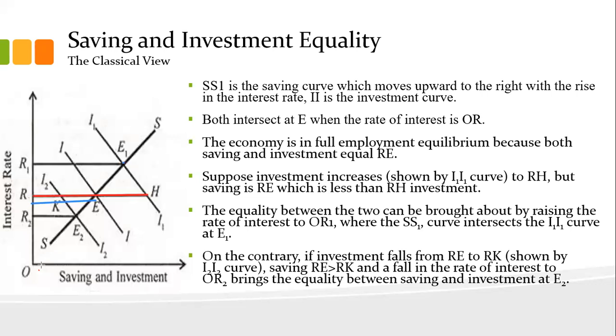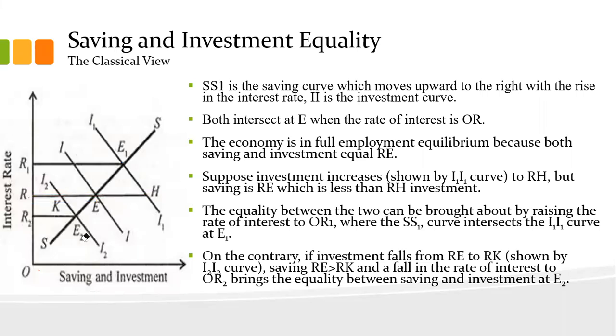On the contrary, suppose investment is falling. Let's say this II2 curve shows investment coming down from RE to RK, this point K, the intersection point.